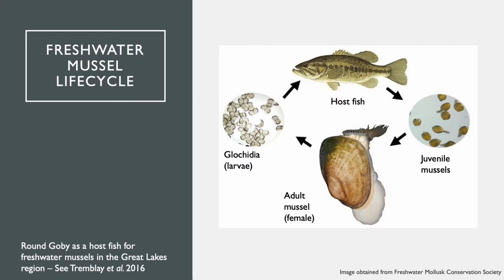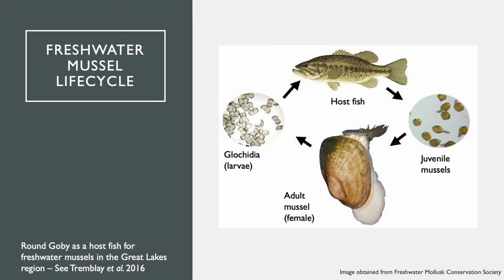As I mentioned briefly earlier, freshwater mussels have a unique life cycle in which certain species of fish act as obligate hosts for the larval stage of the mussel life cycle, where larval mussels, also known as glochidia, attach to the gills or body of a host fish and remain attached for several weeks to months, until eventually dropping off into the substrate as juvenile mussels and continuing their life cycle.